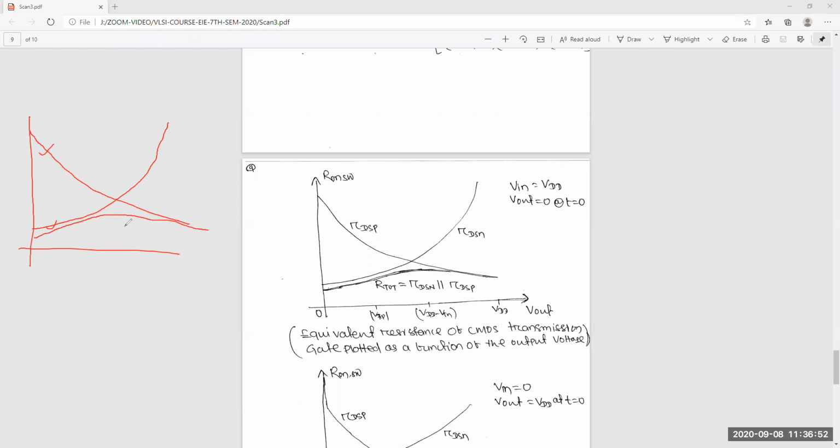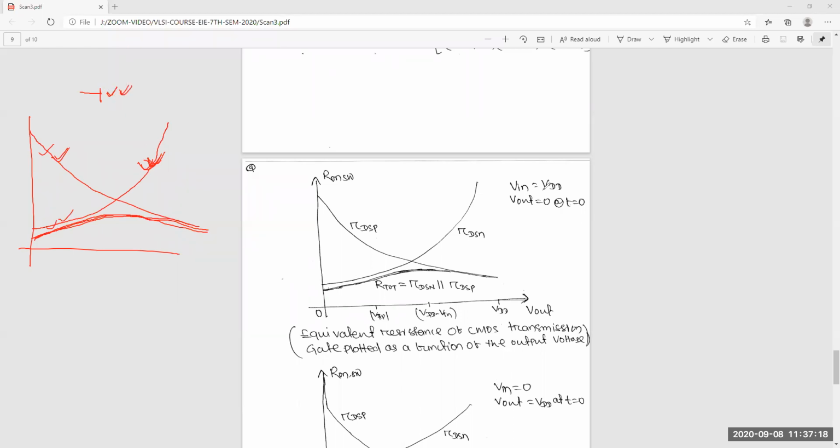Now you can see, if you use a single MOSFET, for some time it will be better, for some time worse. But if you use a transmission gate, it is always better, meaning resistance is always less, so the drop will be less. It will work as a better switch.